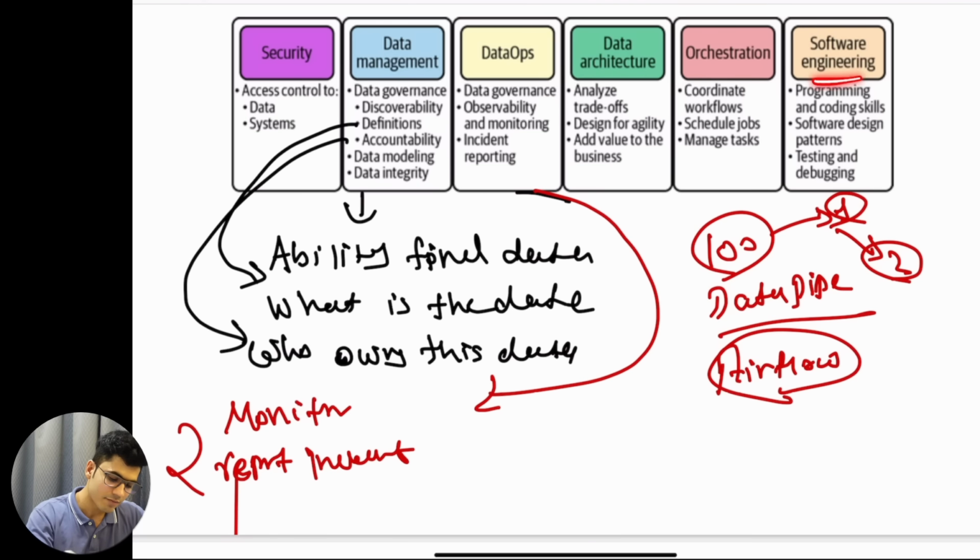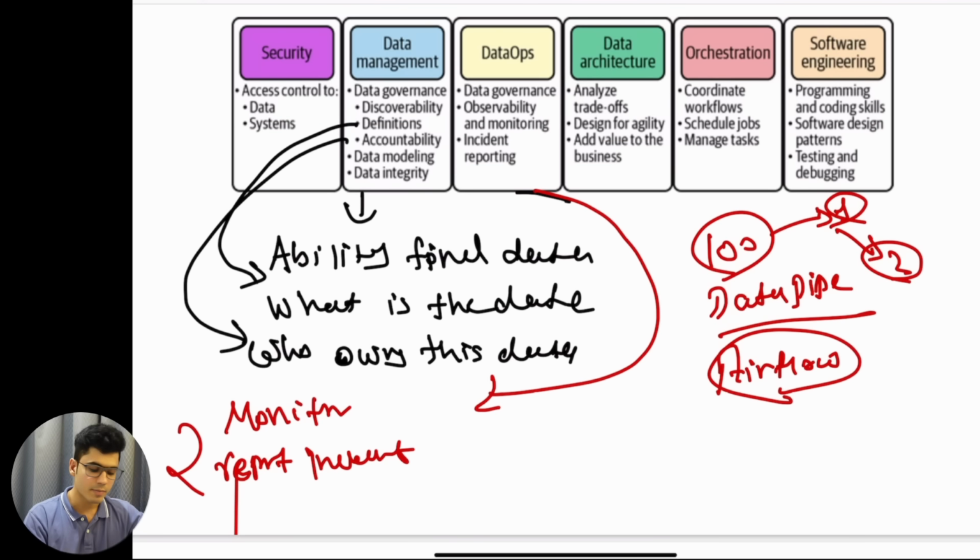And then we have software engineering. Software engineering is basically programming, software design, testing, and debugging. You have to apply the best practices of software engineering: you can write the ETL transformation job by writing code. You should use software engineering design patterns for scalability. You should also use testing and debugging approaches to test your data pipeline. All of these are fundamental concepts when building a data pipeline.